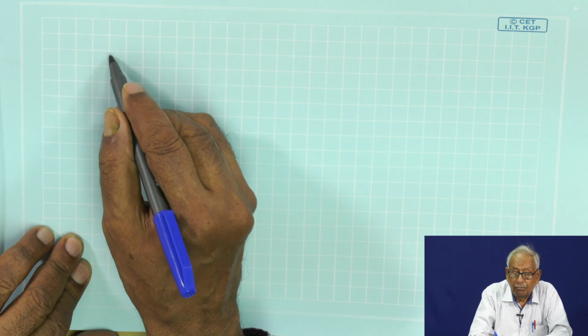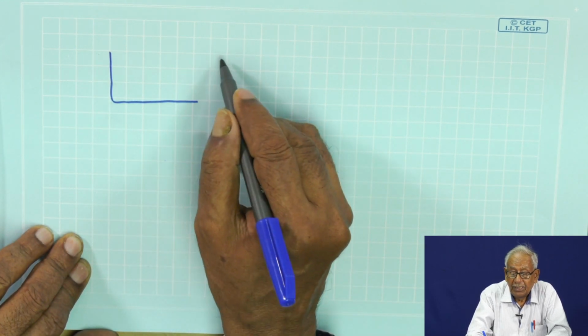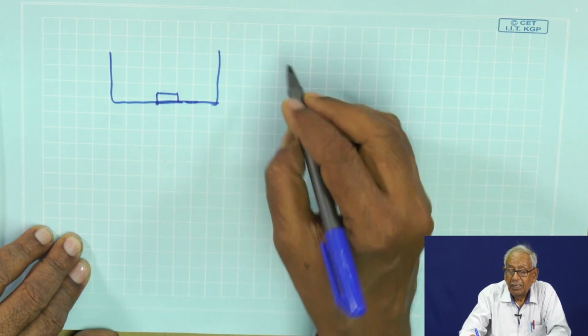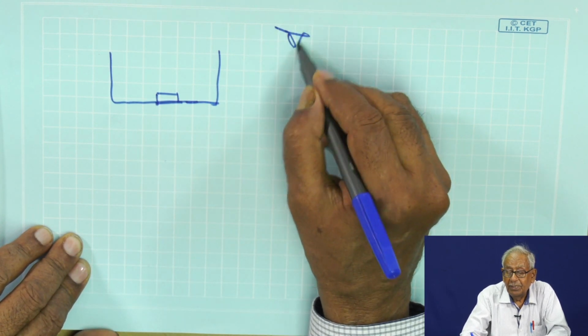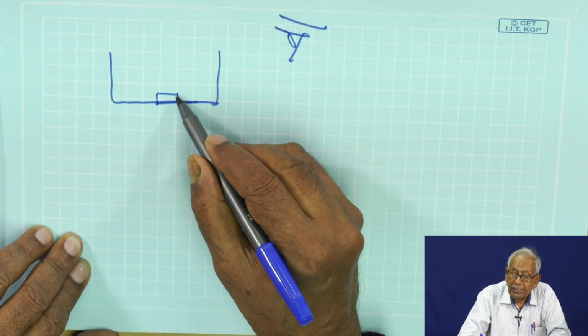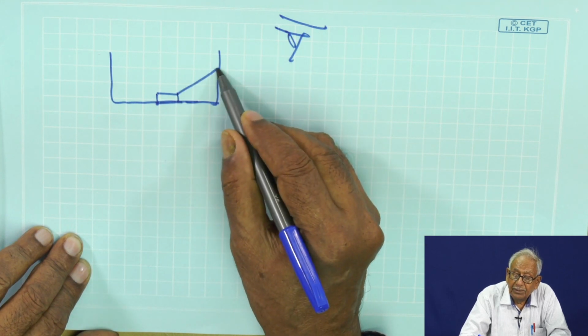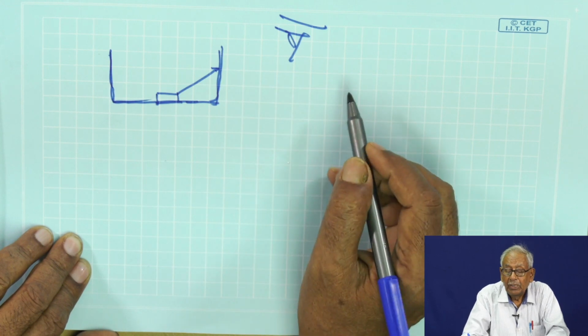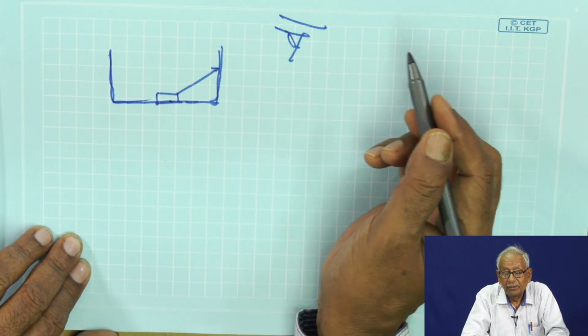Let the bowl be like this, and the coin is somewhere here, and my eye is somewhere here. When rays of light are coming, they are obstructed by this bowl. So, I cannot see this coin.